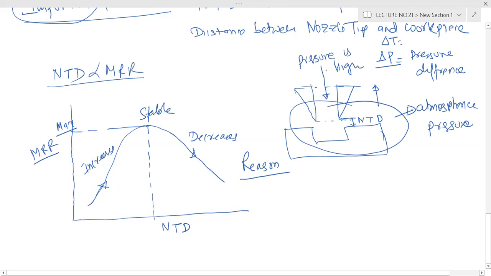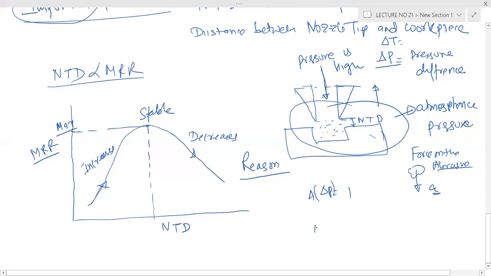So when the high pressure fluid and abrasive jet flows, and the workpiece where cutting takes place is at atmospheric pressure, the high pressure causes a force. The abrasive moves with an acceleration, because delta P is your pressure force into area. So there is a force on the abrasive particle, and it is moving with acceleration.